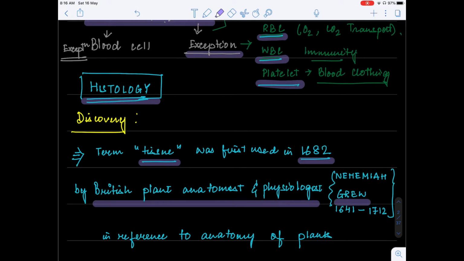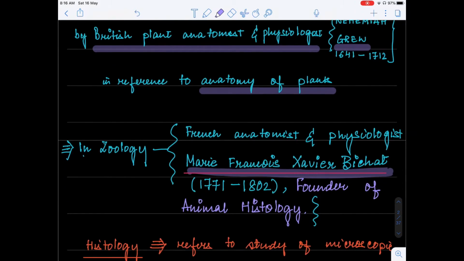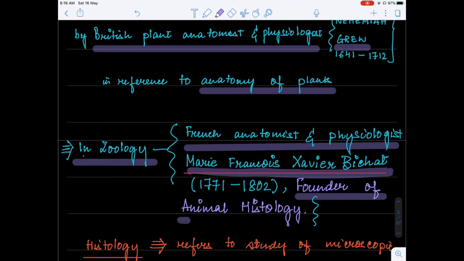Okay, and this is in reference to the anatomy of plants. Now, in zoology, a French anatomist and physiologist, Marie-Francois Xavier Bichat, who was considered to be the founder of animal histology, has contributed to the discovery of tissue.